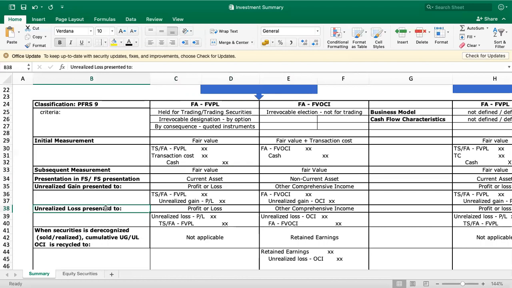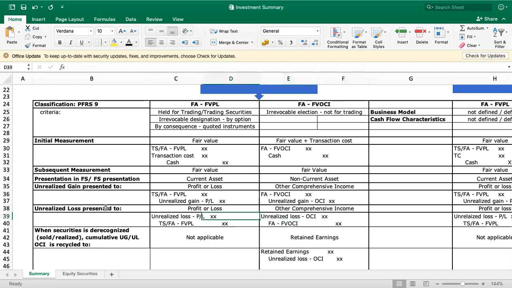So how are we going to present the unrealized loss? It will depend on the classification of the investment. You have FVPL and FVOCI. Under FVPL, it is presented in profit or loss, and FVOCI is presented under other comprehensive income. Same as the unrealized gain.